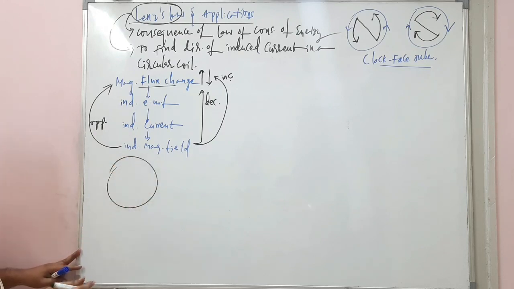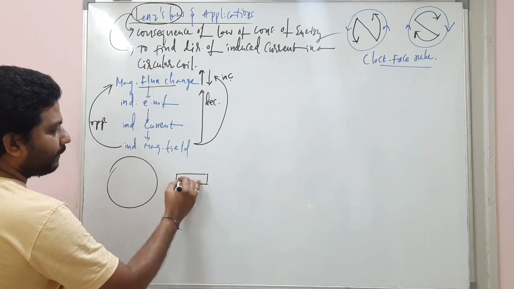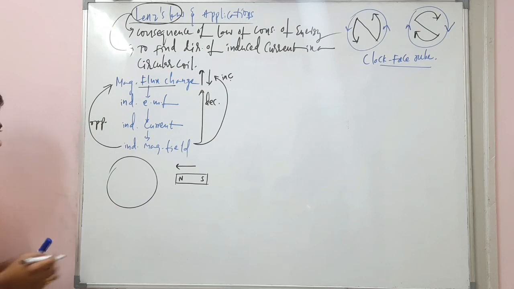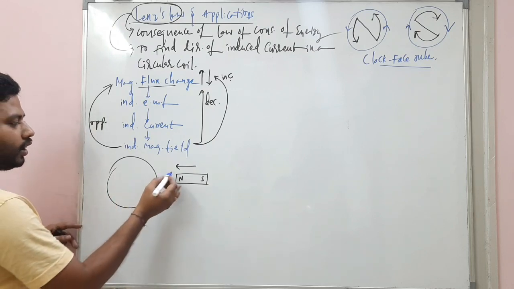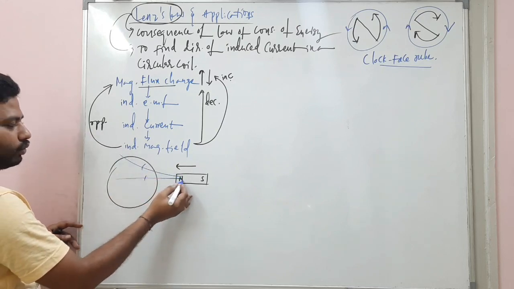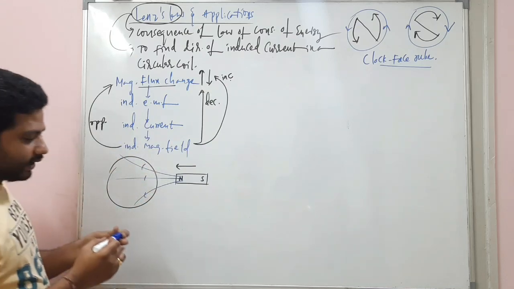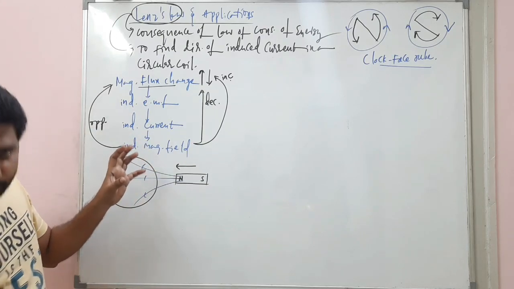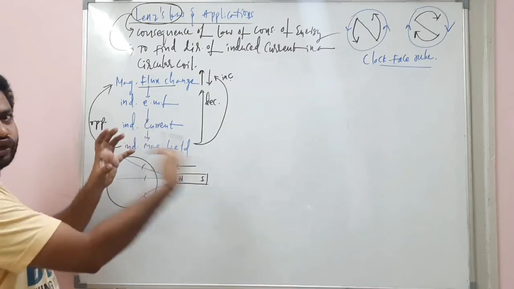So there is a coil and the north pole of a bar magnet moving towards the coil. When the north pole of a bar magnet moves towards the coil, the magnetic field lines move away from the north pole. That means they are entering into the coil. Understand? Imagine this is a coil and a bar magnet is moving like this. So magnetic field lines are entering into the coil.